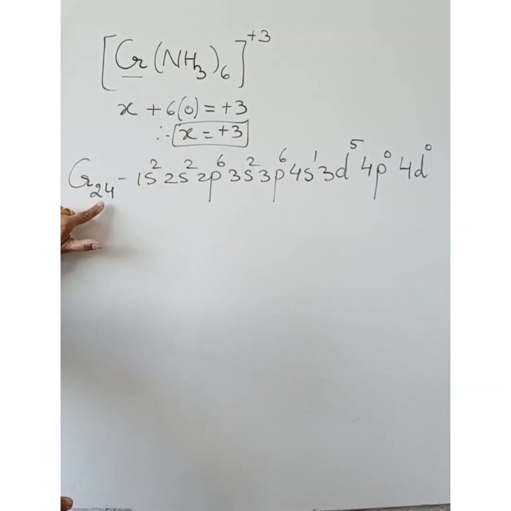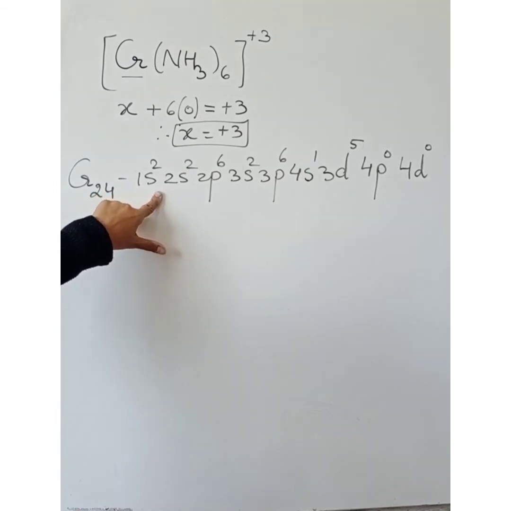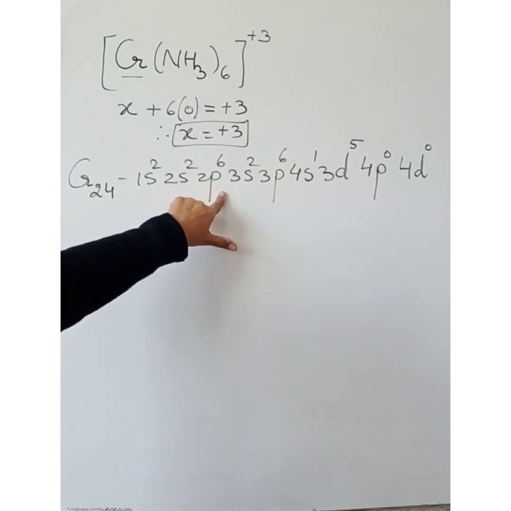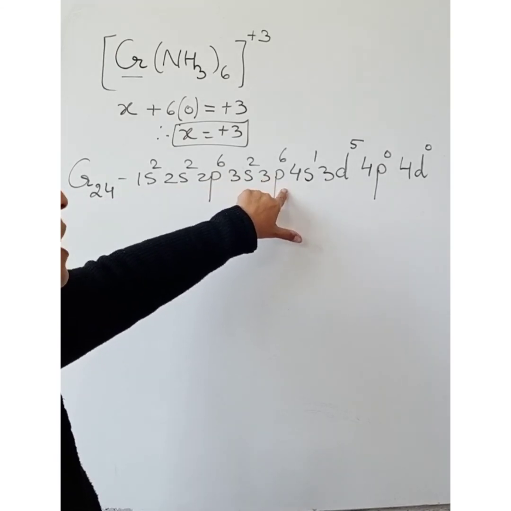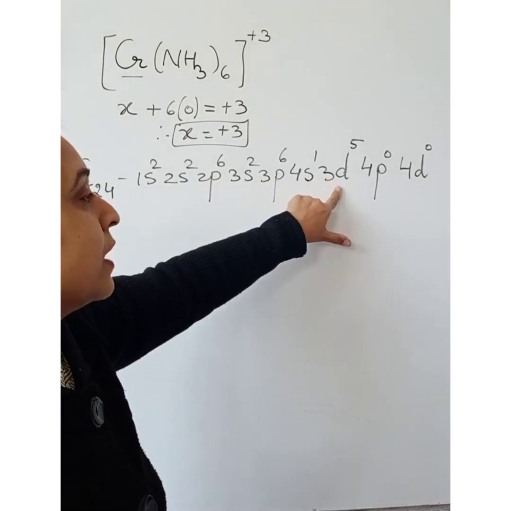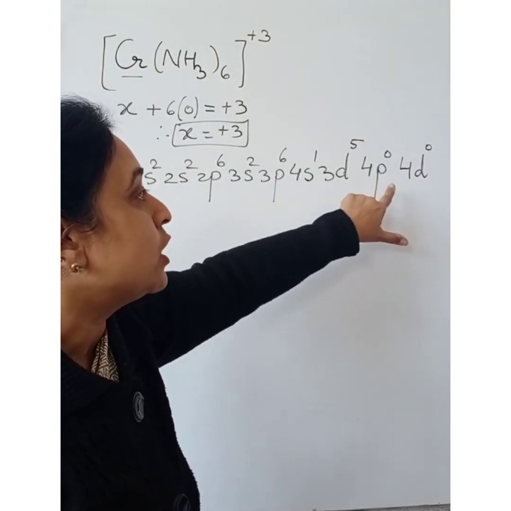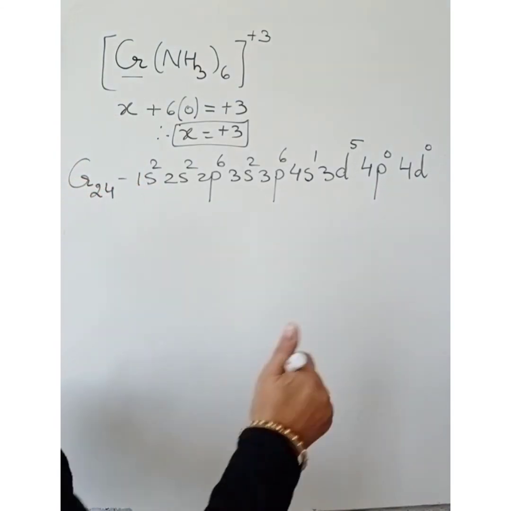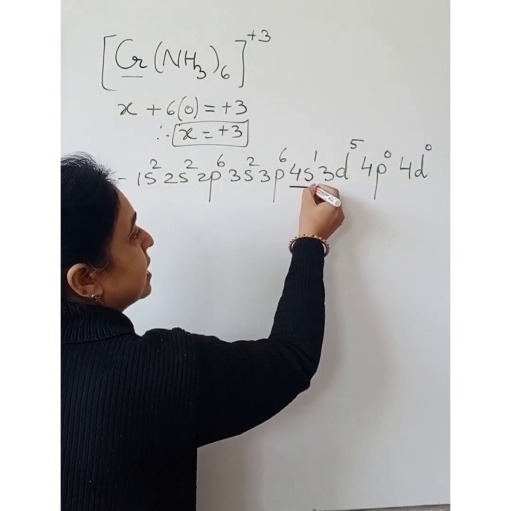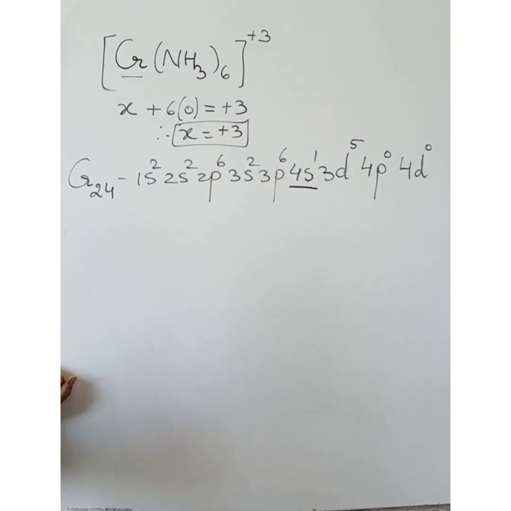Now chromium's atomic number is 24. Its electronic configuration is 1s2, 2s2, 2p6, 3s2, 3p6, 4s1, 3d5. And these are the vacant orbitals which are present in the valence shell. Our valence shell is this 4, n is equal to 4.